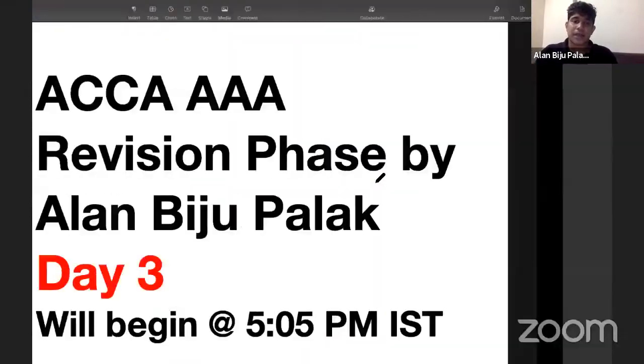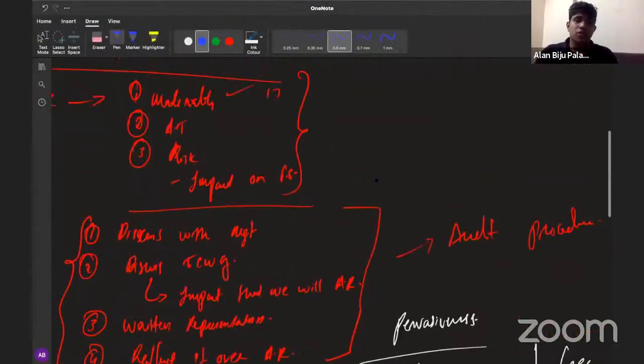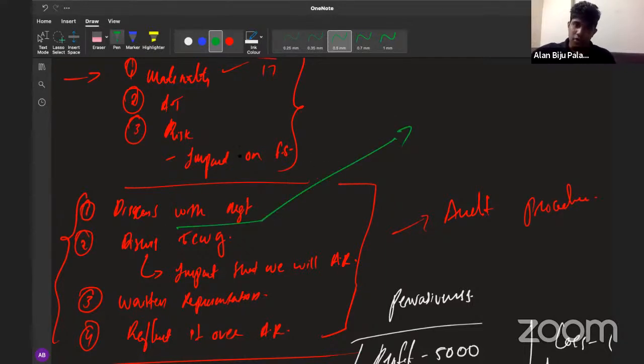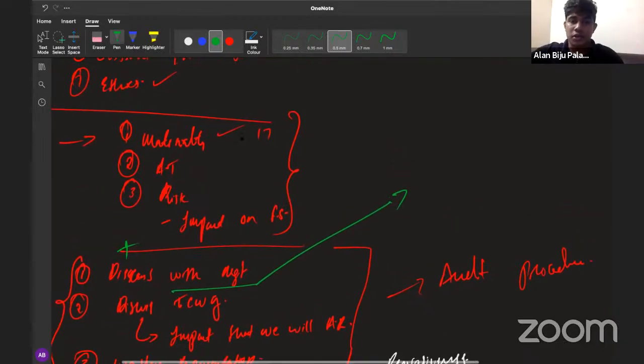In this case, the answering pattern is very simple. Say, this was the matters to be considered and further action part. But when you're getting a question on matters to be considered and discussion with the management, the only part that you need to include is the same matters part plus discussion with management. You don't need to talk about discussion with those charged with governance, or obtaining written representation, or reflecting it in the auditor's report, or anything like that, because all those areas come under the matters to be considered and further actions part. But when you're getting a question on matters to be considered and discussion with the management, you only need to include the things with regard to what you have to discuss with management.